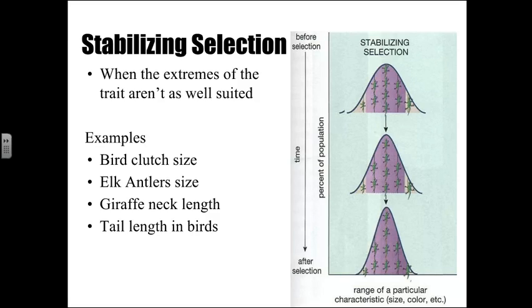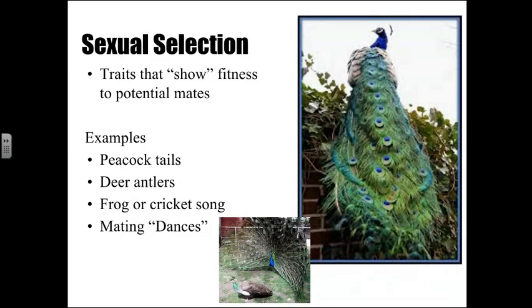Stabilizing selection says that the extremes are not well suited and the middle section is. So bird clutch size. You don't want to be a bird and only have one egg at a time. You're not going to reproduce quickly enough to stay current with the population. You likewise don't want to have so many babies you can't take care of them. Elk antlers have a maximum size because at some point you can't lift up your head and then you can't eat. So we want to make sure we don't have the extreme for elk antler size. Giraffe neck length is currently being stabilized, and tail length in birds.